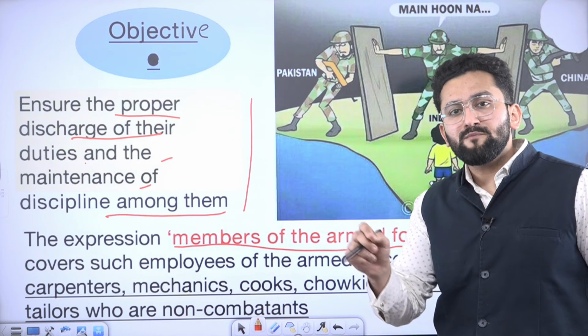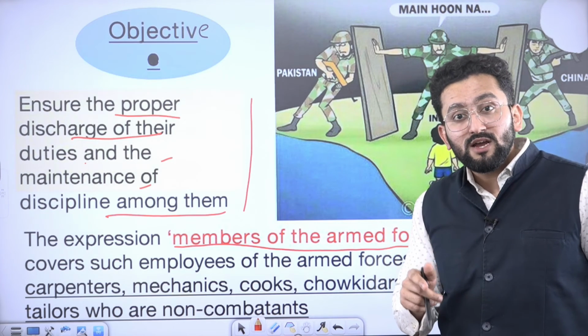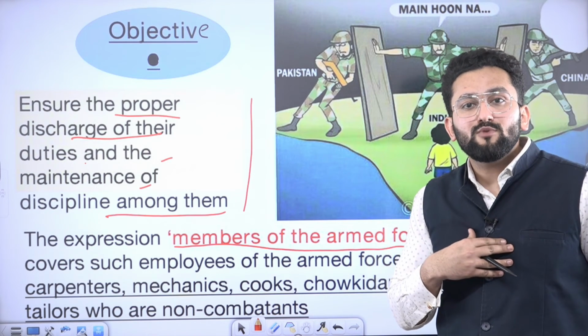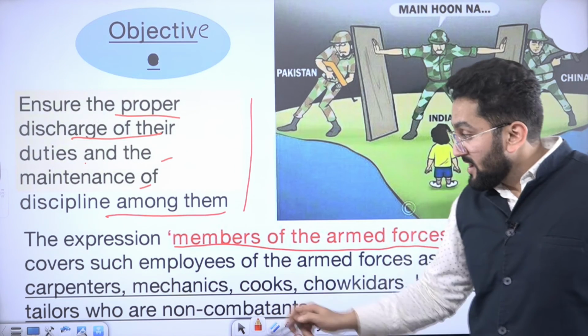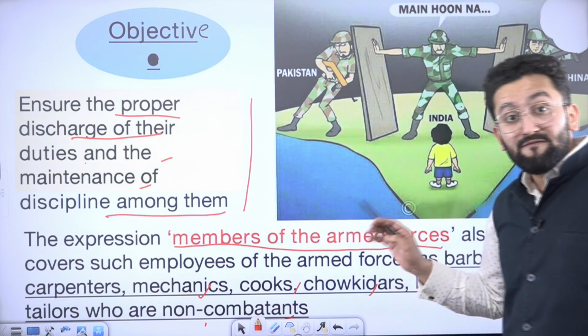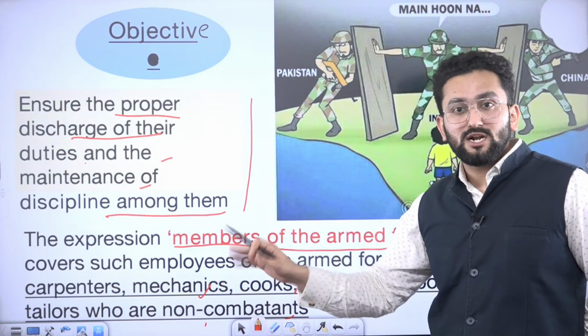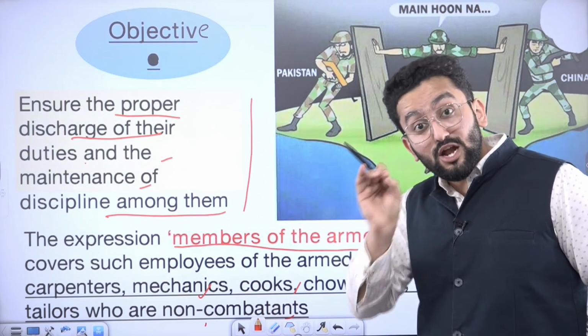It means if a person is a hairdresser or cobbler in the army, yes, there are. So they cannot say, since I am not in combatant position, I can go on strike. No. It means mechanics, cooks, chokidars, bootmaker, tailor, everyone comes under the provisions made by Parliament, drawing power from Article 33. Because laws are made by Parliament.